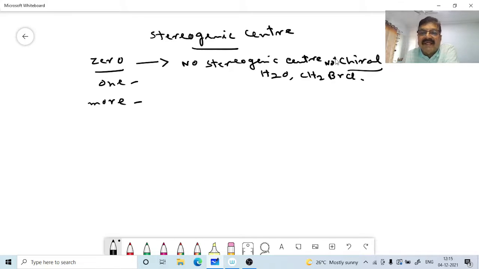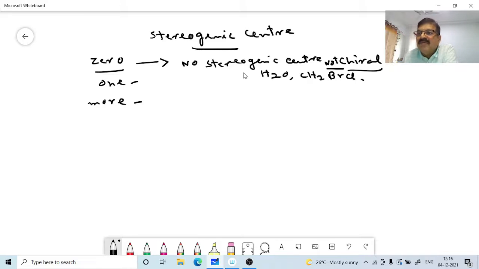With no stereogenic center, the molecule is not chiral. We have seen water, achiral. No stereogenic center means a molecule is generally achiral.